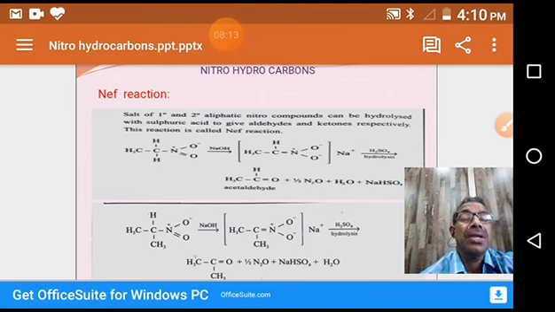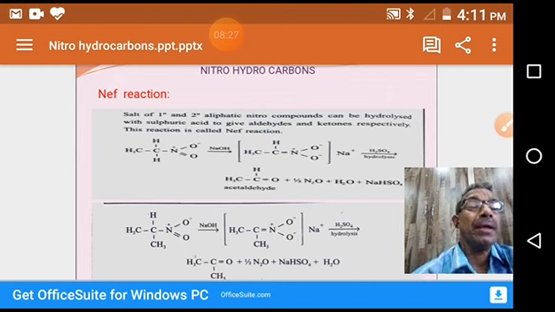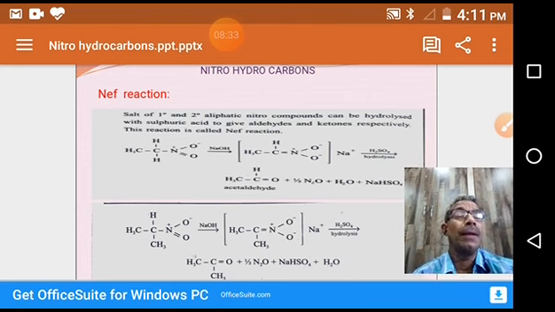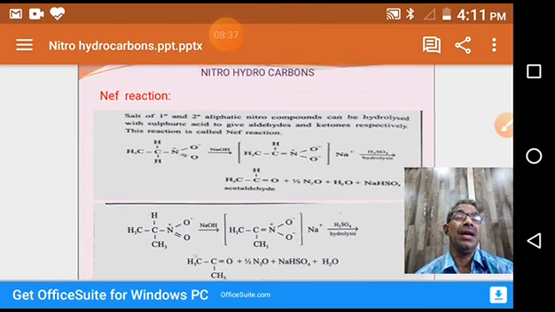For example, nitroethane gives acetaldehyde, whereas 2-nitropropane gives acetone. So this reaction is used to prepare carbonyl compounds. By changing the alkyl group in the nitro compound, we can prepare different aldehydes and ketones. So this is the Nef reaction.